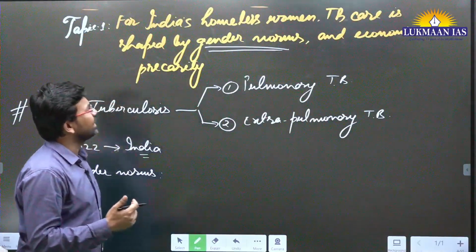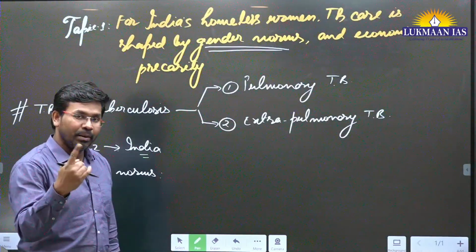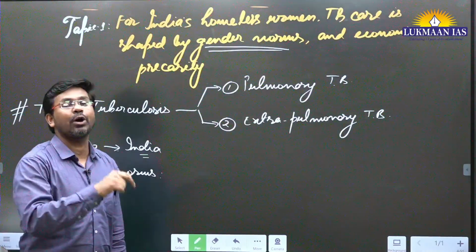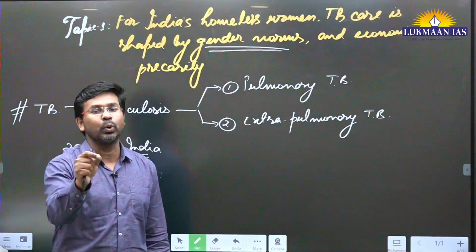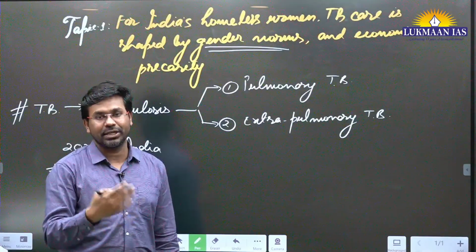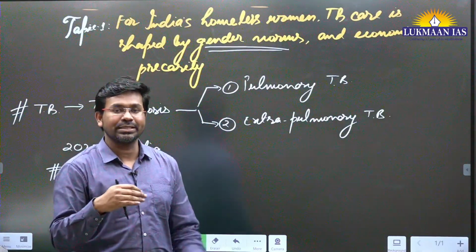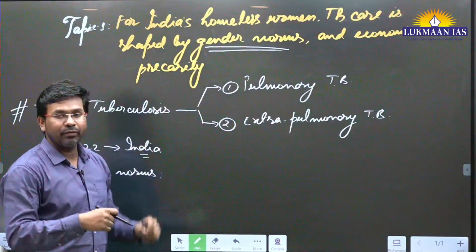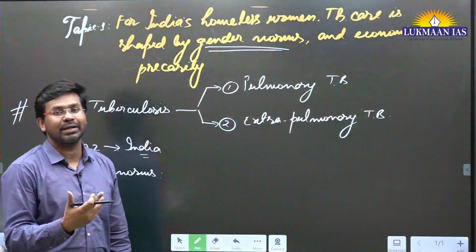So in this article, they say that TB care is affected by gender norms. Why? Because screening is, let's say, at the mercy of the male counterpart at the house. If the male counterpart says that you go or you don't go, this is what is generally accepted by females in rural areas, and in those households where household income is really low. That is the thing. And apart from this, for treatment of TB, there are multiple regimens that are available.